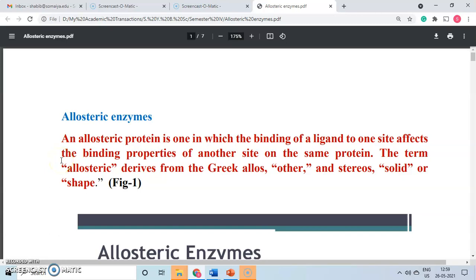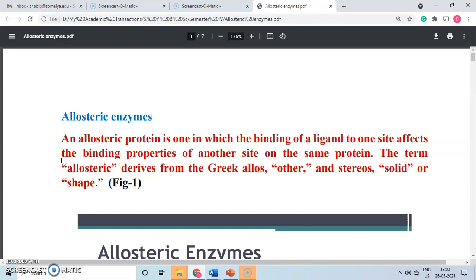Dear learners, welcome to this video which is based on the concept of allosteric enzymes. Now, I'm sure learners from life sciences and biological sciences are very well aware of the term enzymes. But we need to go one step further. What is the concept of allosteric enzymes? What is their significance? This video is just to introduce the concept of allosteric enzymes.